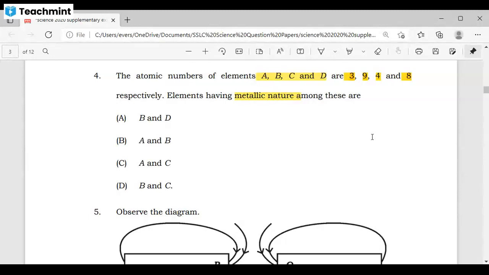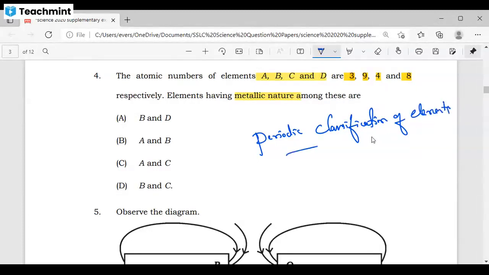Periodic classification of elements. Very good. This question has been taken from the chapter Periodic Classification of Elements. How can you make out whether this question is from Periodic Classification of Elements? Very simple. You can see the words atomic number, atomic mass number. This is nothing but from your periodic classification of elements.